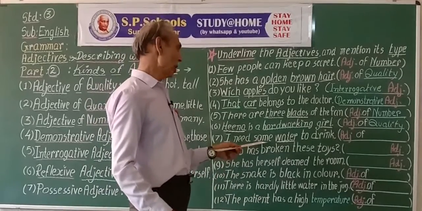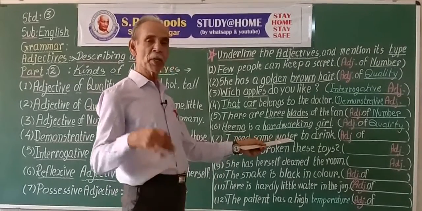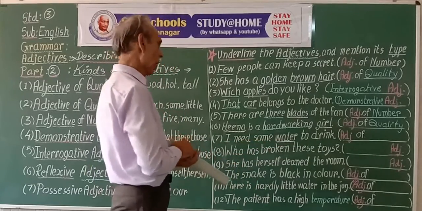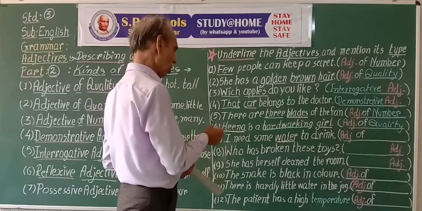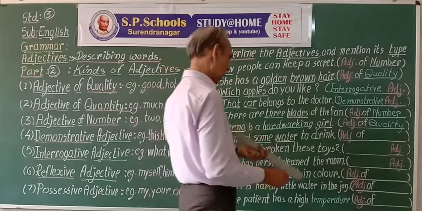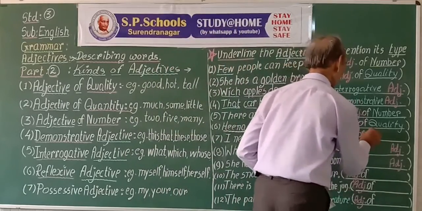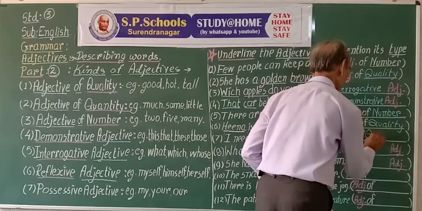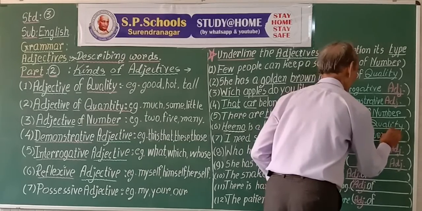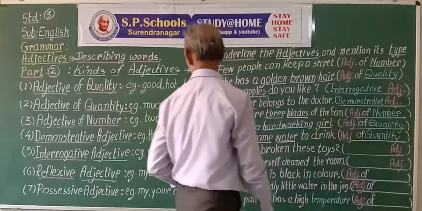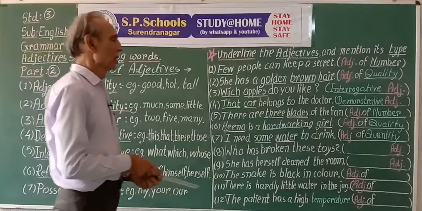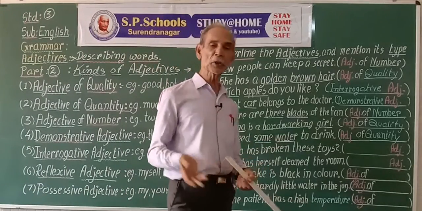So here we have the word some, which describes something more about the word water, the noun. So some is the adjective of quantity. How much quantity? Some water, adjective of quantity. Some water. It is the answer to the question, how much?